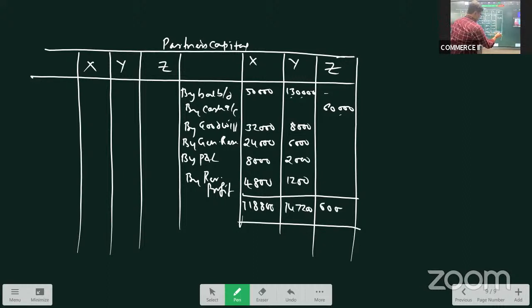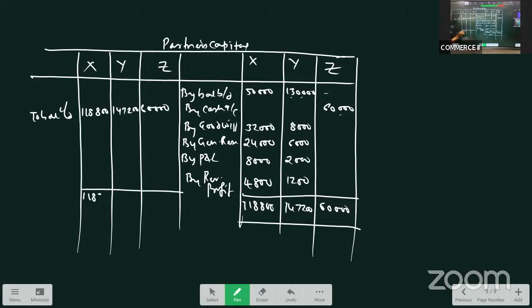And Z, of course, is 60,000 only. So the balance carried down: X capital is 1,18,800, Y 1,47,200, Z 60,000. Right? Now let us do the last step, that is the balance sheet.